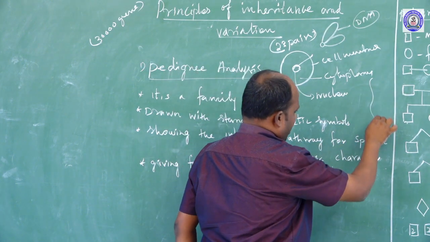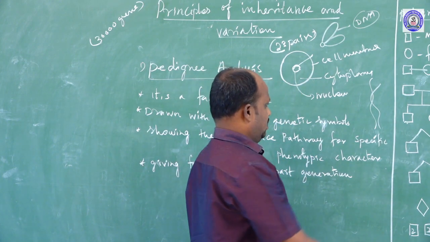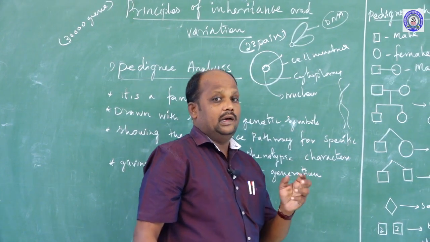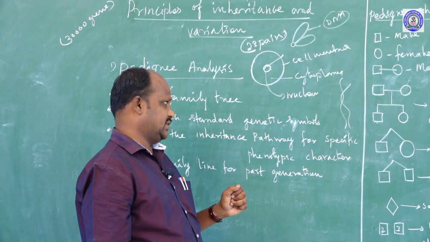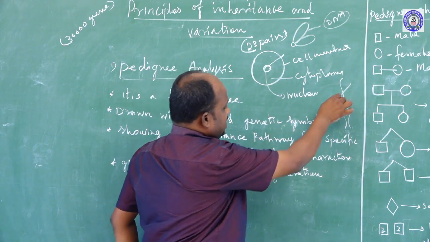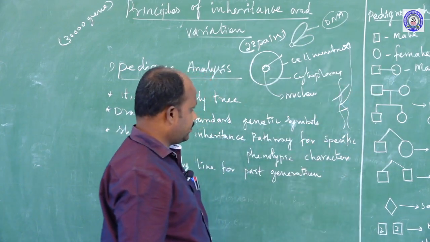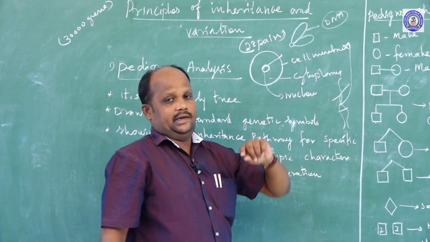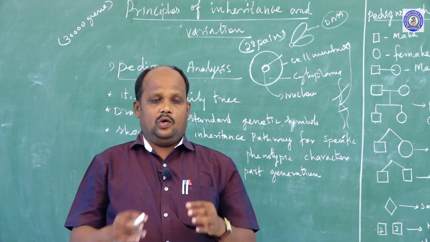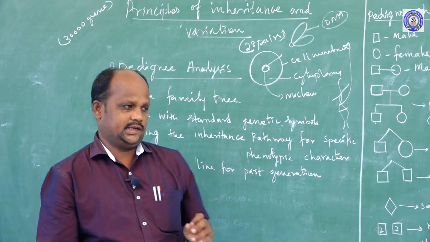One is the gene part of DNA component, second one is the non-gene part of DNA components. The DNA segment which acts as a gene transfers the characters from the parent to children. Each single gene will express two characters: one is the dominant character, second one is the recessive character.